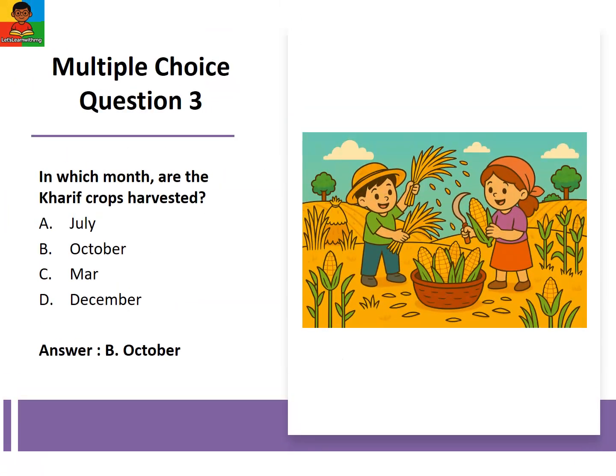Question 3. In which month are the Kharif crops harvested? Option A, July. Option B, October. Option C, March. Option D, December. The correct answer is option B, October.